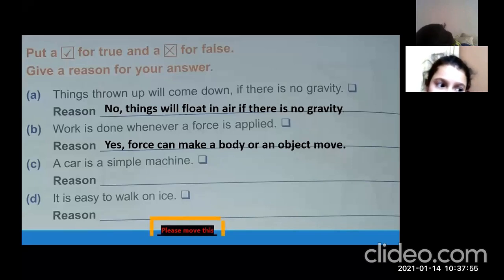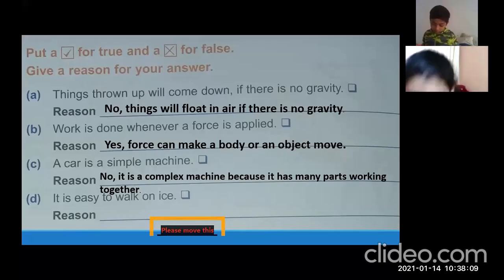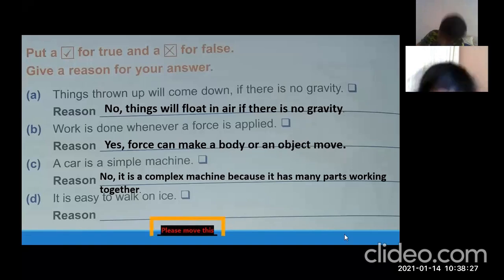Very good. Good job. Okay, a car is not a simple machine because it has many simple machines. It has many parts working together. Now write down the answer. No, it is a complex machine because it has many parts working together. Okay. Once you are done, kindly let me know in the chat box so I can move forward.